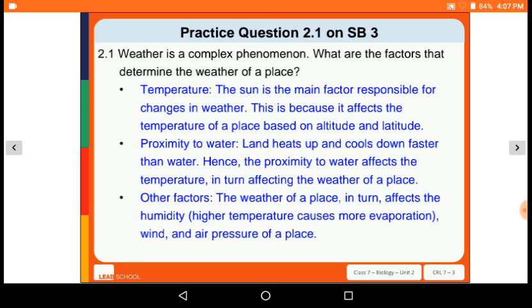Next, proximity to water. Land heats up and cools down faster than water. Hence, proximity to water affects the temperature, in turn affecting the weather of a place. Then there are other factors: the weather of a place is also affected by humidity, wind and the air pressure of a place.